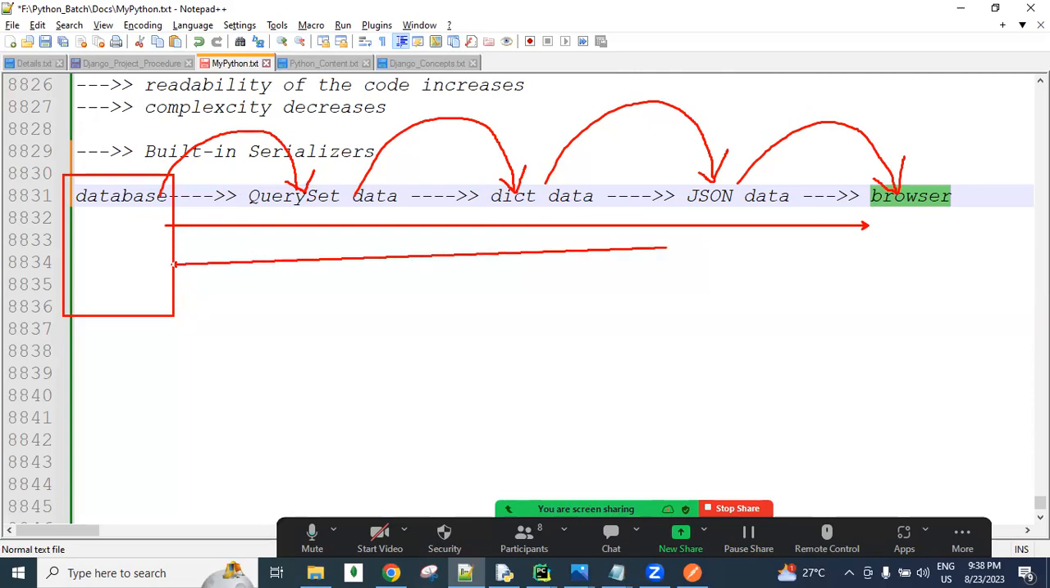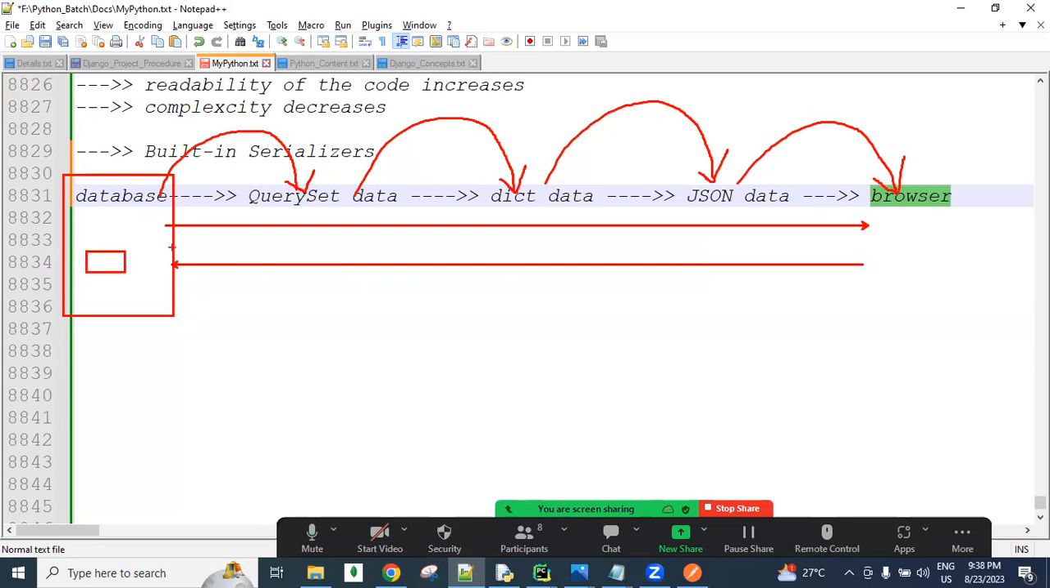And the reverse direction also exists, guys. From the browser, we send data that we can create in the database. So from the browser we send the data in the form of JSON. Now this JSON data we convert into dictionary type. Now this dictionary data we convert into a query set. Now this query set data is stored in the database, guys. So this process is called deserialization.